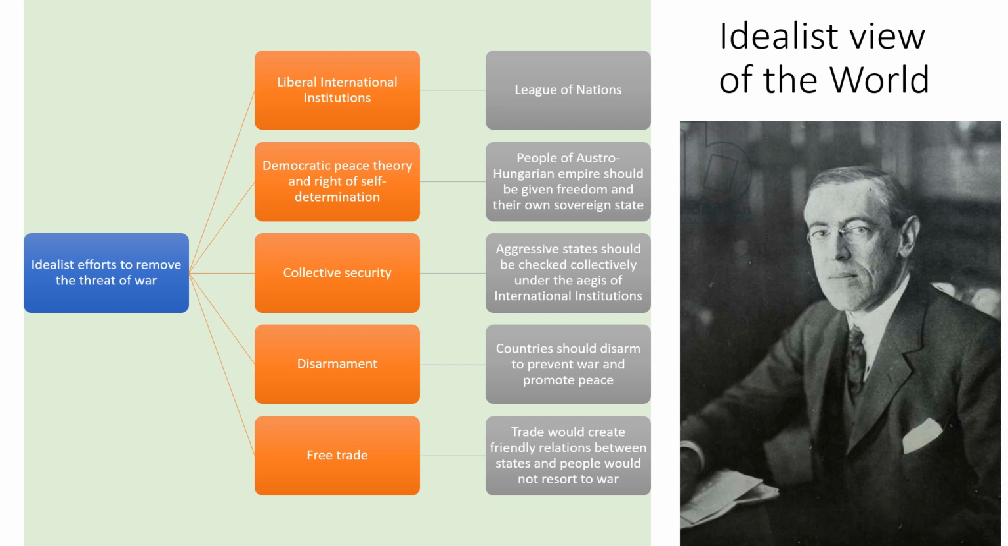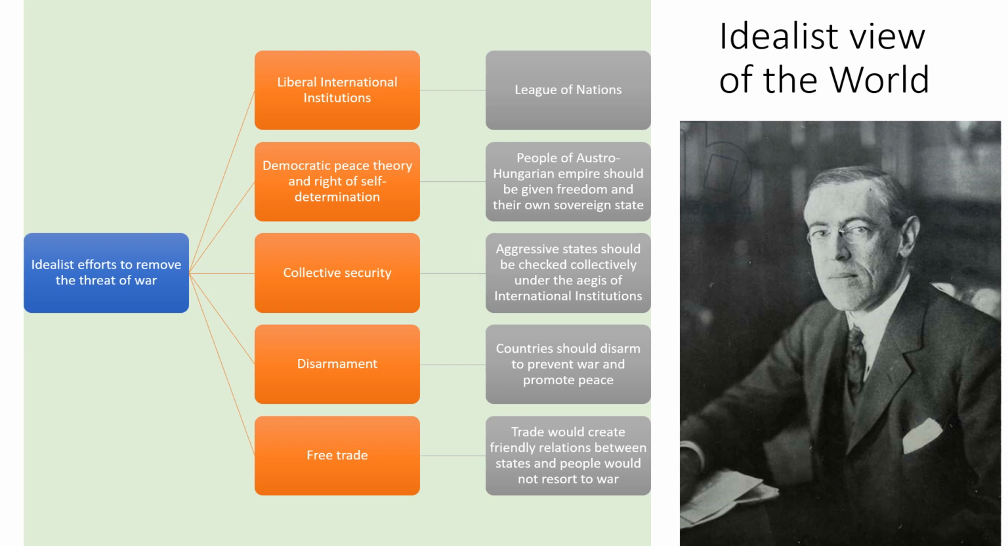Then democratic peace theory and right of self-determination. This was the second effort. The idealists advocated that people of the Austro-Hungarian Empire should be given freedom and their own sovereign state. Then collective security. Now this was the idea given by Woodrow Wilson.